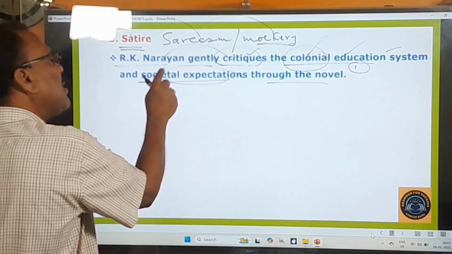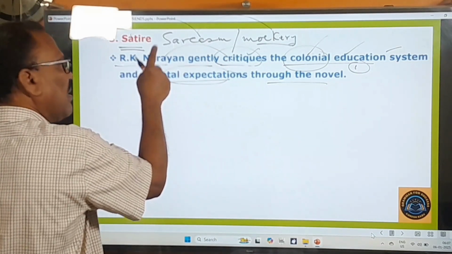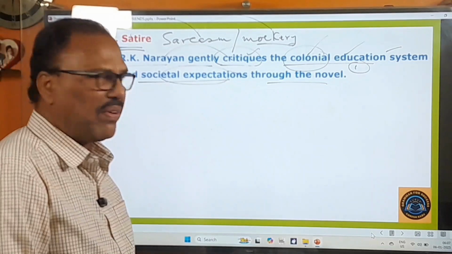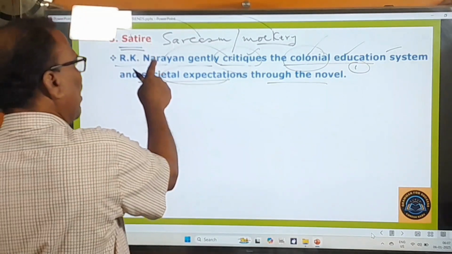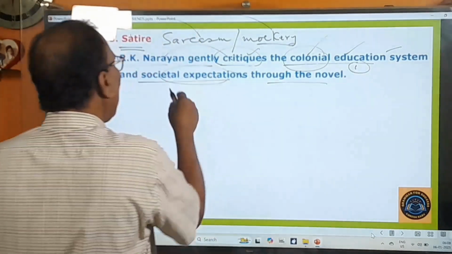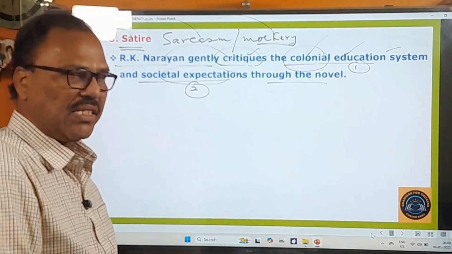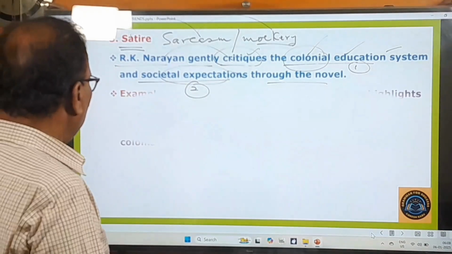So those societal expectations were also criticized by R.K. Narayan in this novel Swami and Friends. So in this way R.K. Narayan in this novel criticizes the colonial education system and also the societal expectations of the people of those days. Okay, and now you go to the next point.